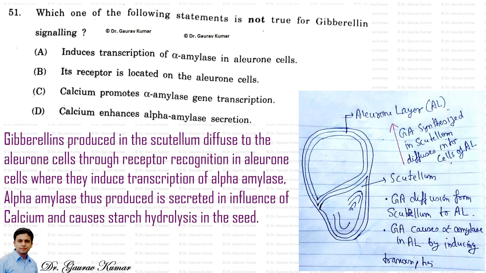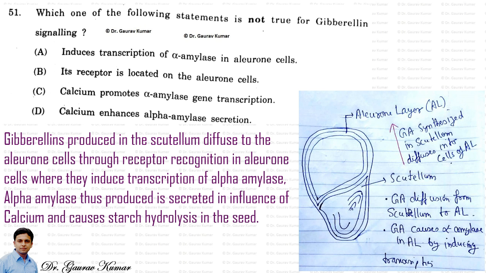If you can see the figure on the right hand side, I have not drawn the whole signaling network. I have just drawn a maize kernel to show you what the aleurone layer and the scutellum are. From the scutellum the GA is synthesized and diffuses into the aleurone layer cells to induce the transcription of alpha amylase. The calcium is used only to enhance alpha amylase secretion and not to promote alpha amylase gene transcription. For that, gibberellin is acting.